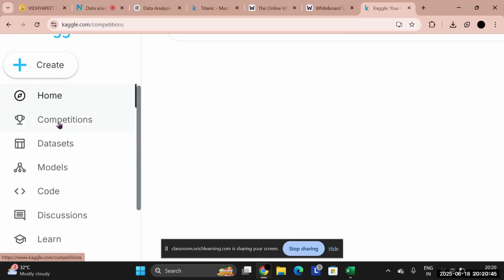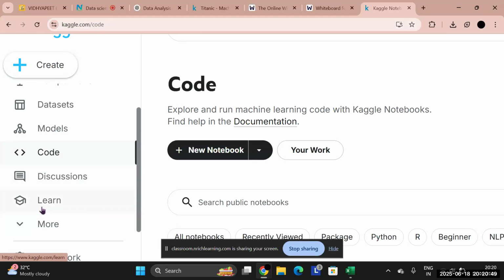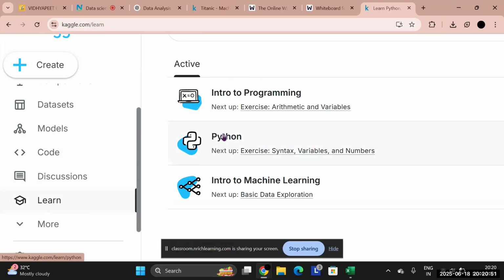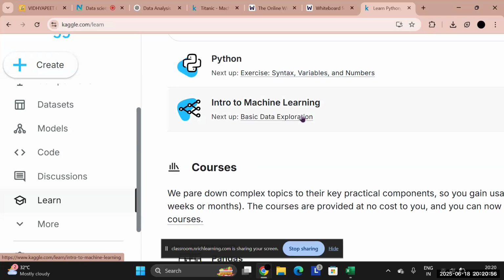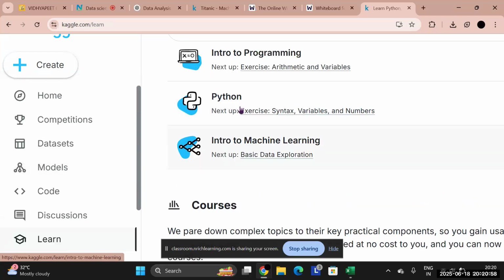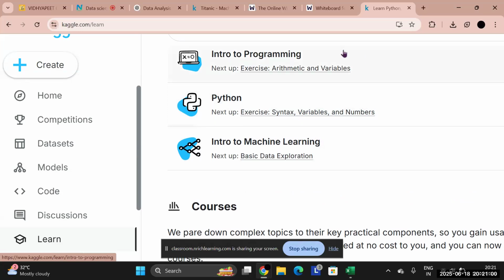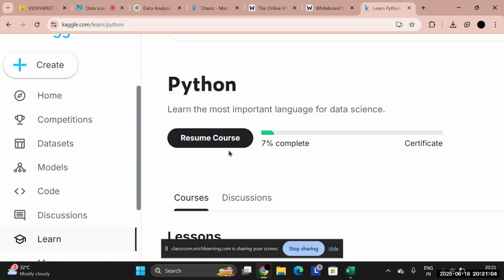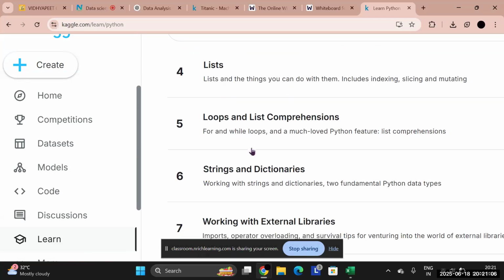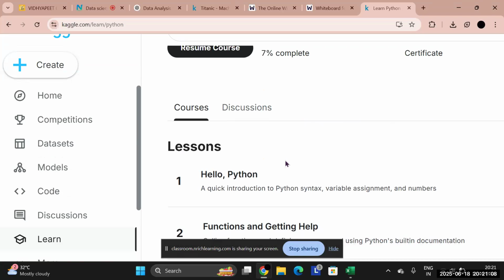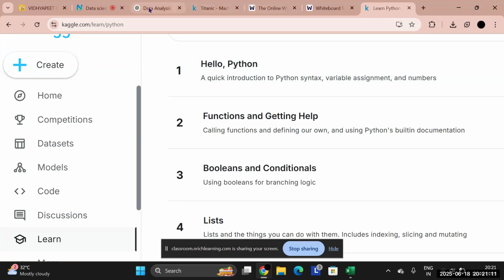Okay, see, you have competitions, you have datasets, you have models, you also have code. You can learn from here. It's very easy. If you want to learn, see, introduction to programming, you have Python, intro to machine learning. Don't go to machine learning, it's a little complex, but I already taught you about Python, right? So you can simply click here and start, understanding again, so that your concepts build up stronger.